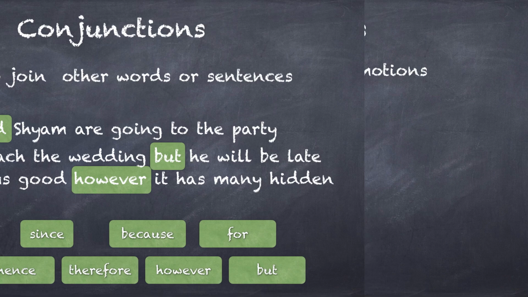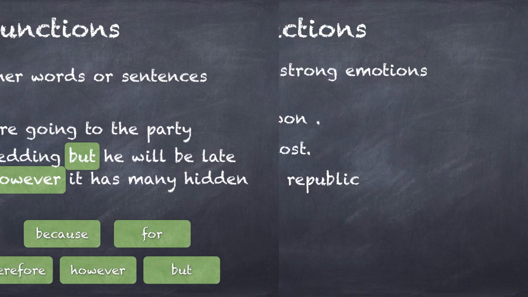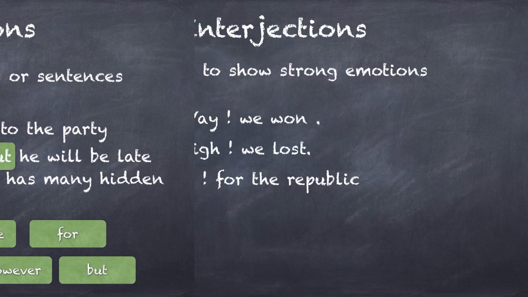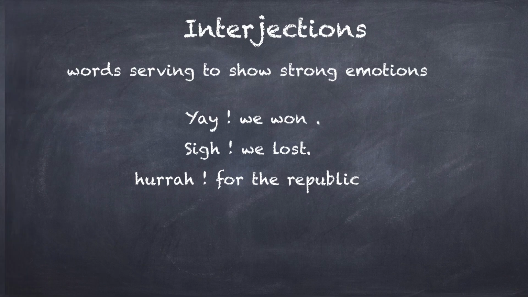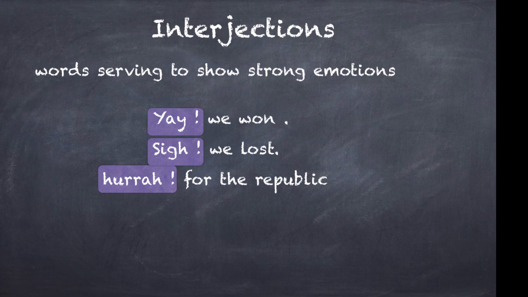The last part of speech, and this is everybody's favorite and the easiest, not too much to discuss here. These are words serving to show strong emotion. So words like yeah, hurrah. In fact, anywhere, if there is an exclamation mark at the end, such a word can be used to show emotion. So these are interjections, right? Not too much to discuss here.